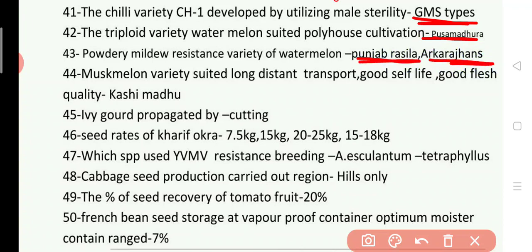Next question 44. Muskmelon variety suited for long distance transport, with good shelf life and good flesh quality, is Kashi Madhu. Next question. Yam is propagated by cutting. 46. Seed rate of Kharif okra is? 47. Which species is used in resistance breeding? Answer is Abelmoschus esculentum tetraphyllus.